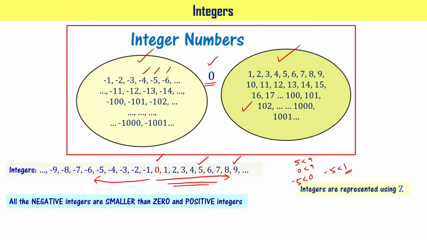Integers are represented using capital Z. Letter capital Z represents integers, right? Now you can write 4 minus 6 equal to -2. This is the answer, right? When you subtract 6 from 4, what you get is -2. This -2 is part of integers. If you know only whole numbers or natural numbers, you don't know what to write in this case. Here, since we have negative numbers also, we are in a position to answer this question. Got it?